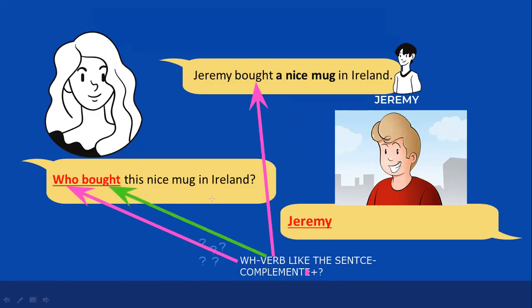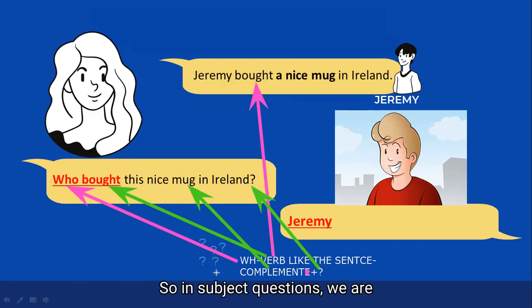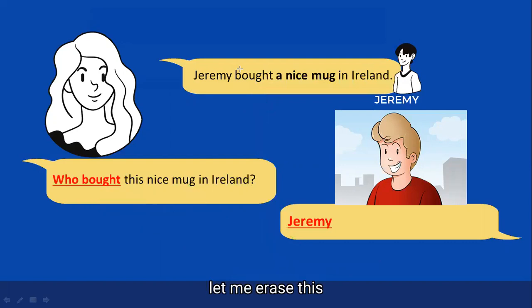And the complement, the nice mug in Ireland. Don't forget the question mark. You see? The question mark. So in subject questions, we are always going to talk about who or what, what object, what something did that. Okay, let's see. Let me erase this.